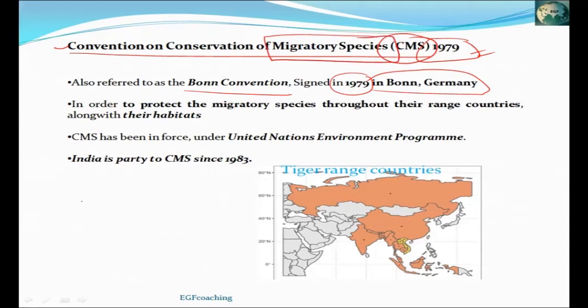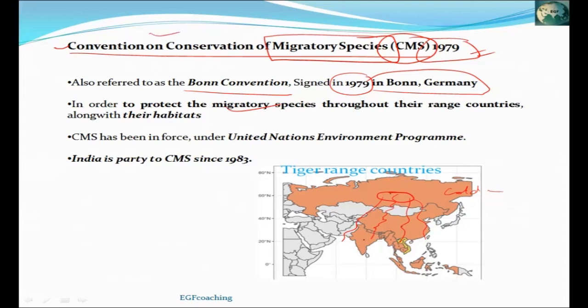For example, there are several species of birds which live in North Hemisphere, and during cold winter they migrate towards the south, towards equator, and reach Asia and Southeast Asia to avoid low temperature of North Hemisphere. So all these are migratory species. Also, there are many animal species as well which migrate due to various reasons. So for the conservation of these migratory species, this convention was signed.